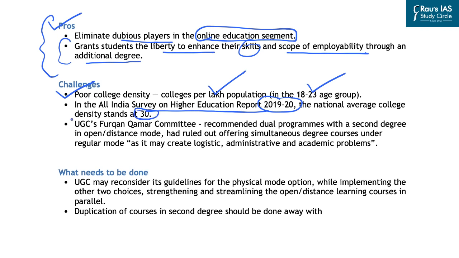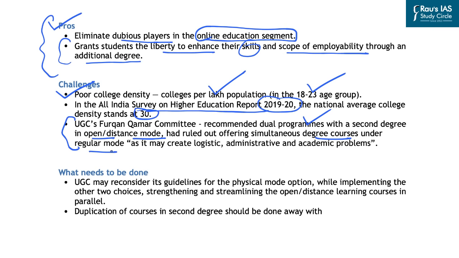Further, UGC's Furqan Qamar committee, which was formulated 10 years back, had also recommended dual programs with a second degree in only open and distance learning mode. And this committee had ruled out offering simultaneous degree courses under regular mode or physical mode. And this was mainly because of the logistical, administrative and academic challenges that are likely to be faced when a student pursues two courses in physical mode.